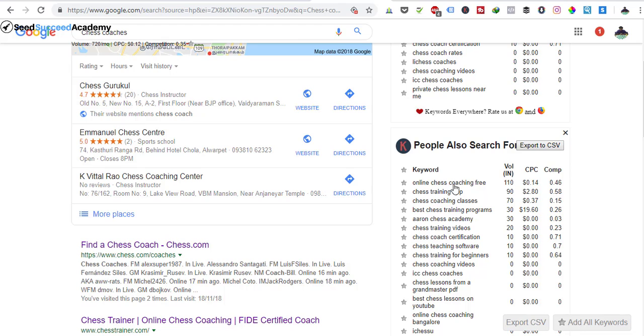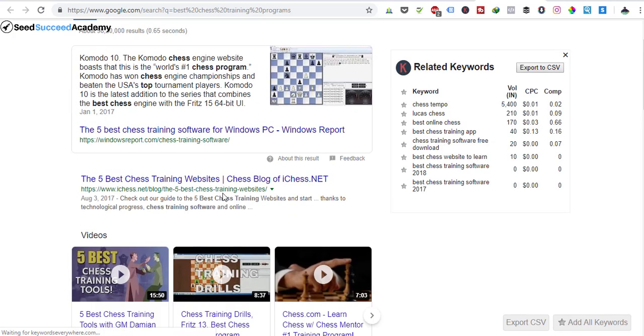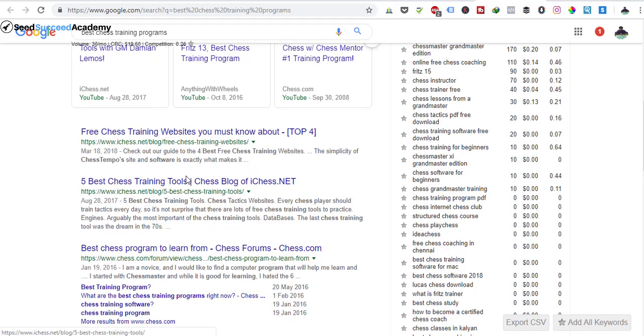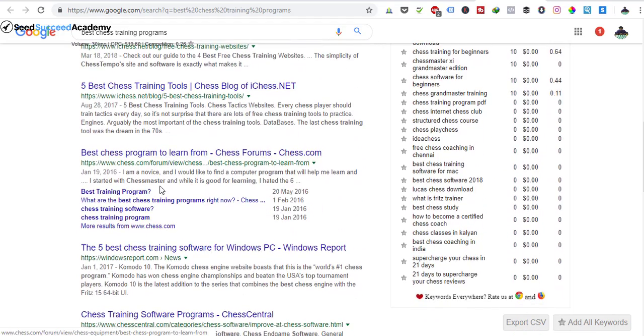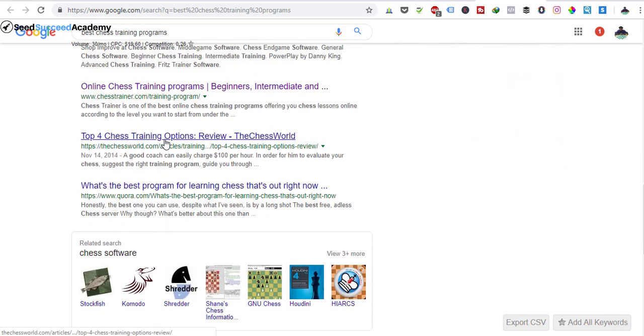So for example, it says online coaching free, and you have a bunch of searches, best chess training program. So you can write an article about best chess training program. Now as a sample, let's search that. Here we have a blog from Lead Chess, the second one is from iChess, the third one is from iChess. Then we have chess.com, Windows Report, Chess Central, and the Chess World.